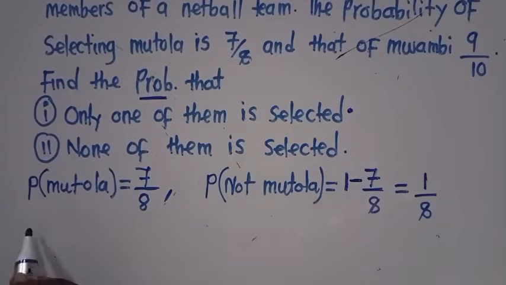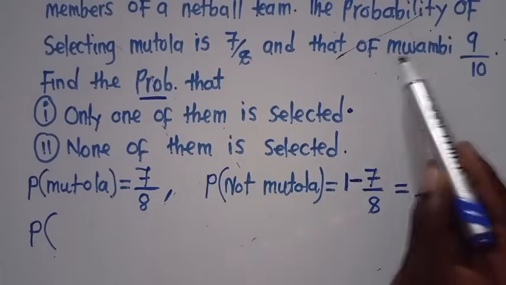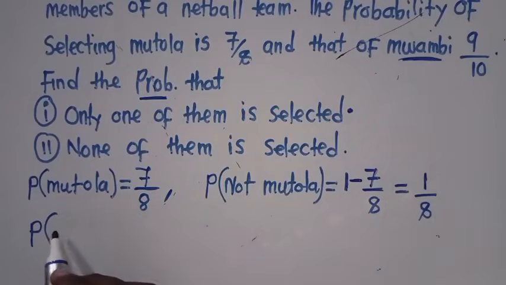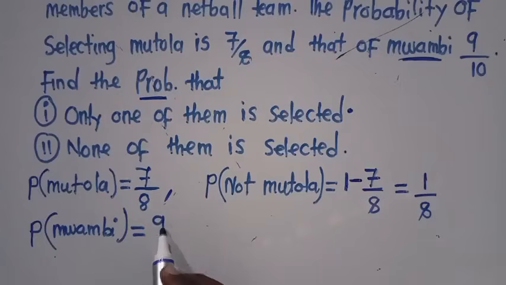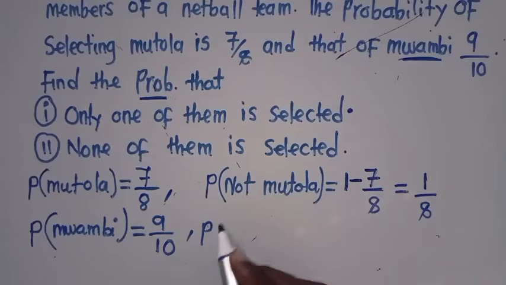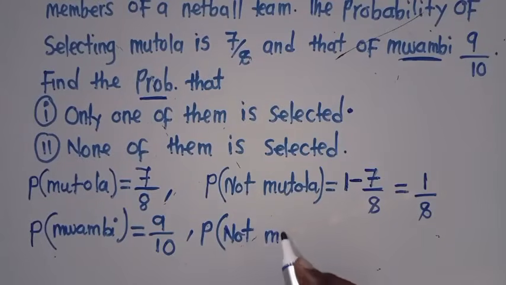So I say, what is the probability? I'm just getting the data. The probability of getting Mwambi is what? The probability of Mwambi is 9/10. That is the probability of Mwambi. Then what is the probability of not selecting Mwambi? The probability of not Mwambi.